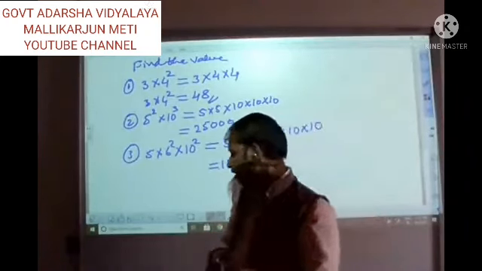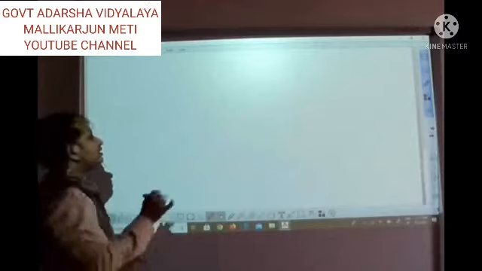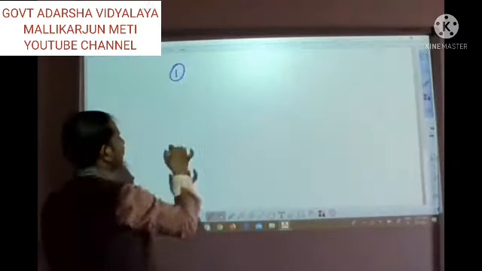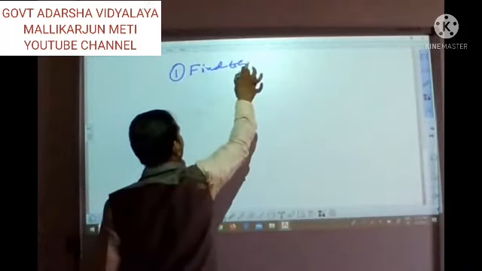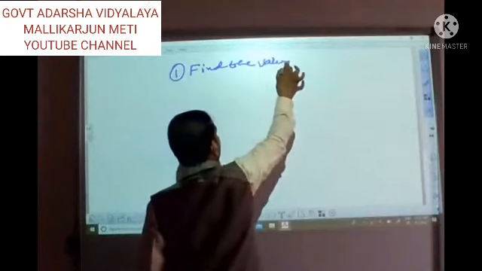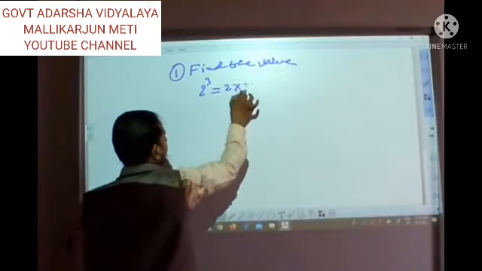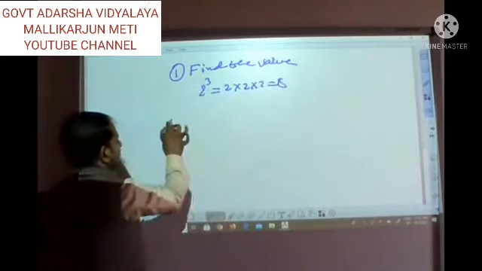Once again, I am going to explain and repeat all those things. First, find the value. How to find the values? 2 raised to 3: 2 into 2 into 2 is equal to 8. Like this you can solve easily.